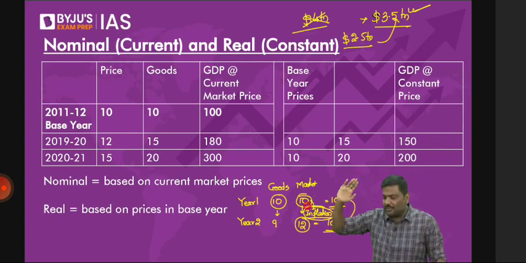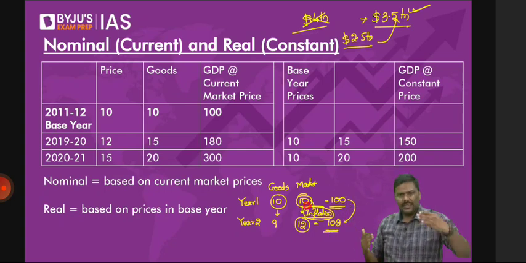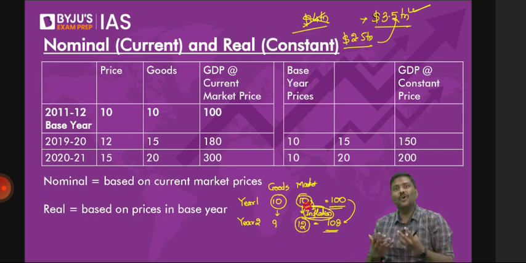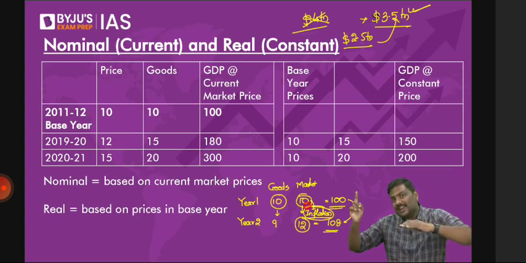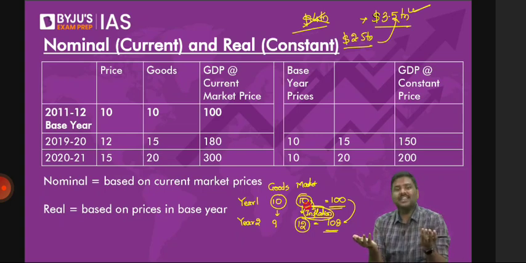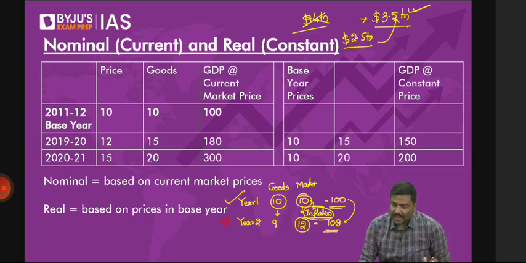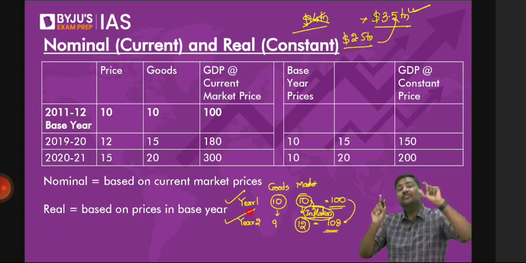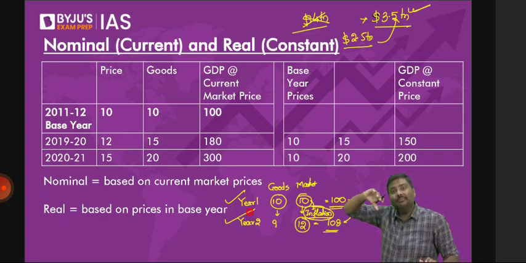Any problem so far? Please do let me know. Simple idea. 100 rupees, 108 rupees. But based on the value itself, can I come to a conclusion that the GDP growth rate is very good? Of course not. Why? From one year to the next, there is a rise in the market prices of the commodities, and because of that, the GDP will also be increasing. So whenever we want to make a comparison of GDP of different years, we should adjust for inflation. We should remove the impact of inflation from these numbers.